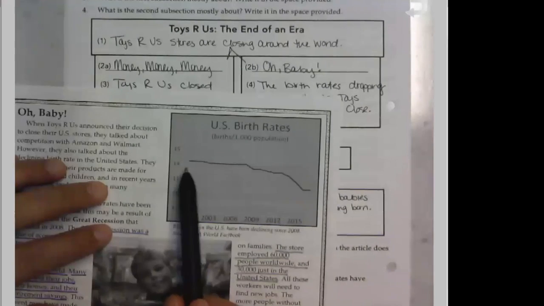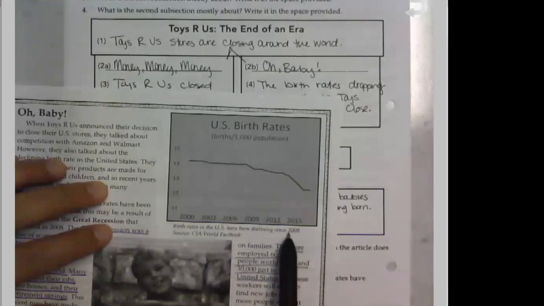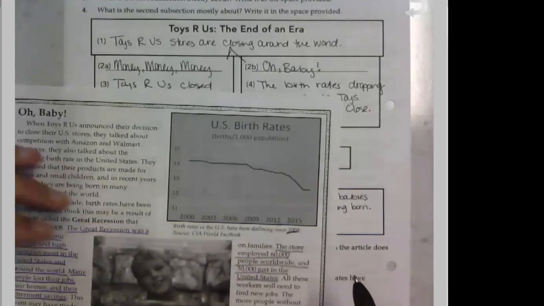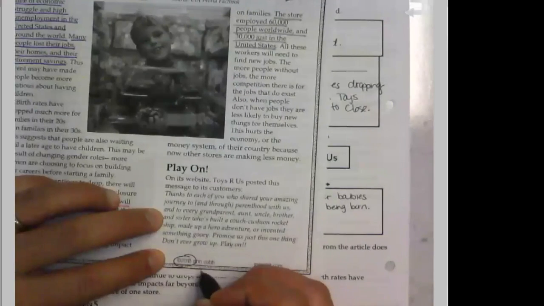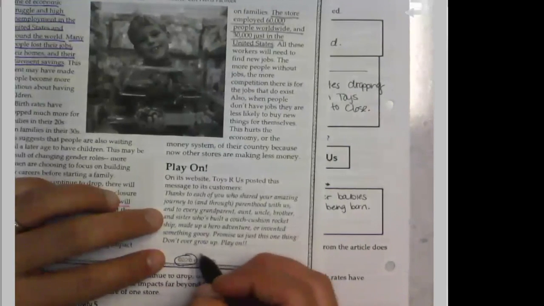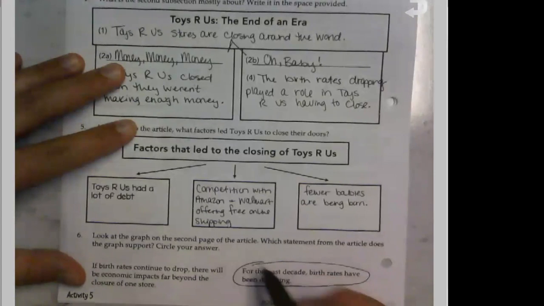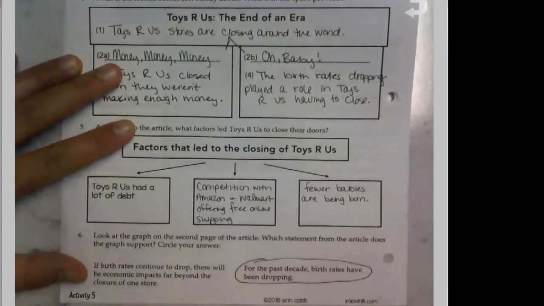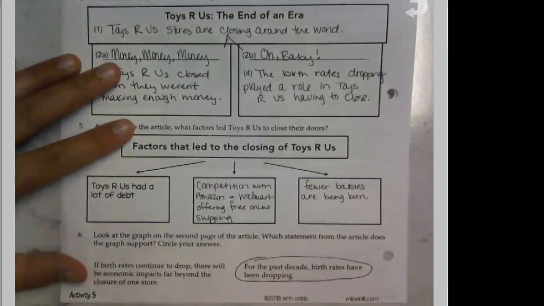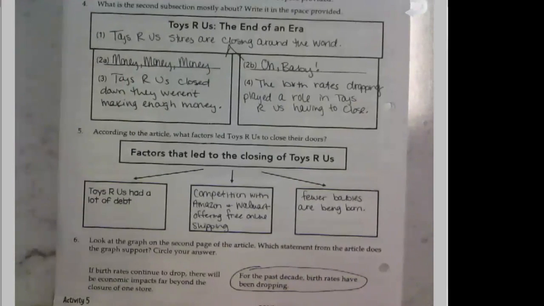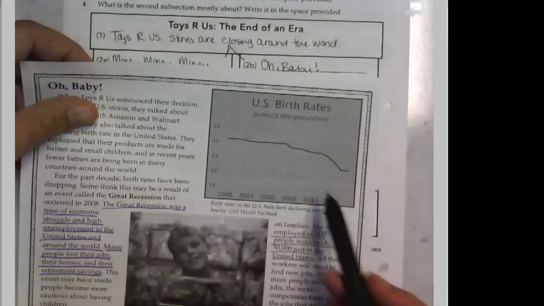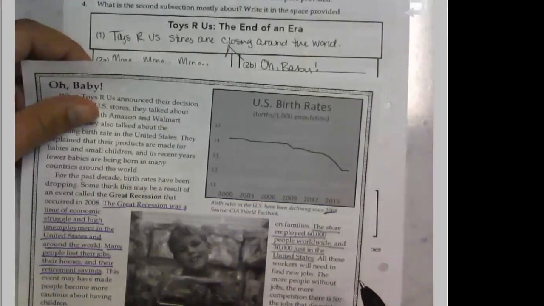The birth rates have been dropping since 2008. Our article was written in 2018, and 10 years is a decade. So we're going to go with the statement here. For the past decade, birth rates have been dropping, and that shows us that information here.